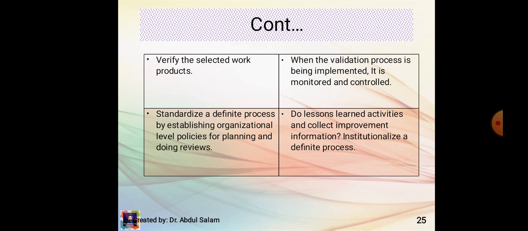Verification verifies the selected work products, while in validation, the process is implemented, monitored, and controlled. In verification, standardize a definite process by establishing organizational level policies for planning and doing reviews. And in validation, do lessons learned activities and collect improvement information. Institutionalize a definite process.